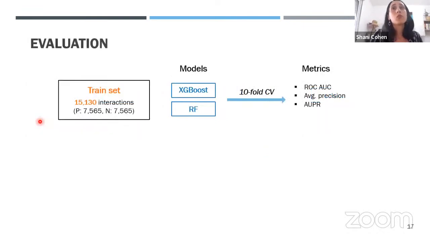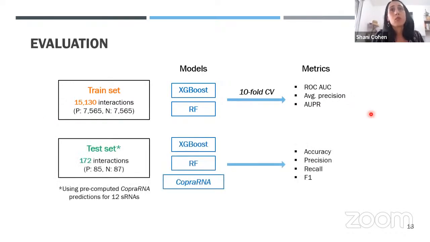We evaluate our models in two ways. First, we ran a 10-fold cross-validation over the train set and measured 3 metrics to evaluate the performance of our models. Next, we compared our model's performance to CopraRNA over an independent test set. Here, we used the pre-computed CopraRNA predictions for 12 sRNAs that were available on CopraRNA's website. In order to compare our scores to the pre-computed CopraRNA scores, we had to set up a threshold, define binary predictions, and calculate suitable evaluation metrics, which are different from the metrics used for the train set.